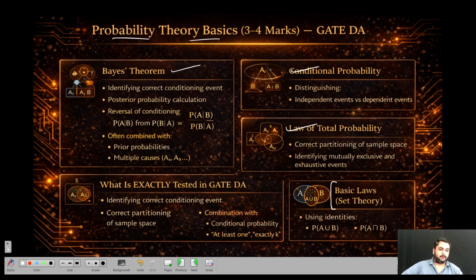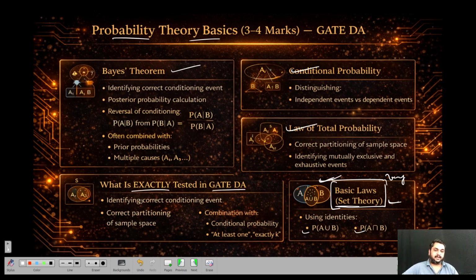And make sure you understood the basic laws of set theory, which are applied again to your probability, like De Morgan's law, all those laws. Just refresh them once that you learned in set theory. The same thing will apply for probability theory also. So this will be very helpful. Each question they give on this concept will definitely be using these formulas. So I told you in the beginning, formulas you can use in this subject. They will not ask a direct formula based question, but when you solve the problem, definitely you will require some of these, for example, De Morgan's laws and all. So we'll solve some problems, we'll understand.